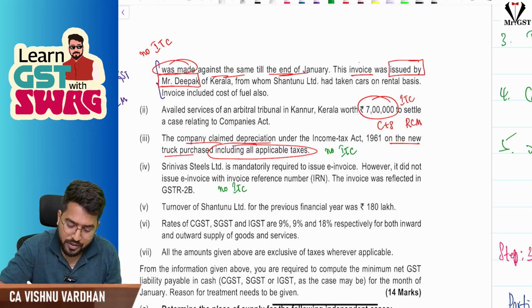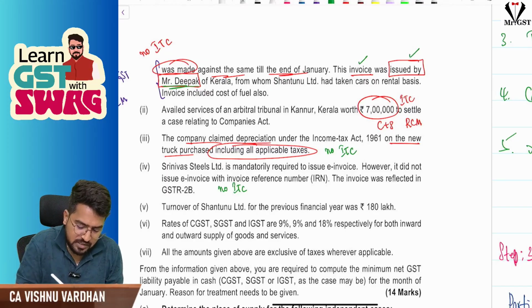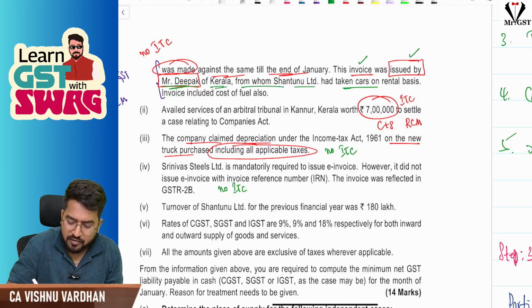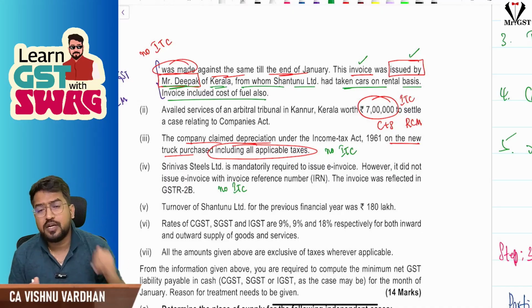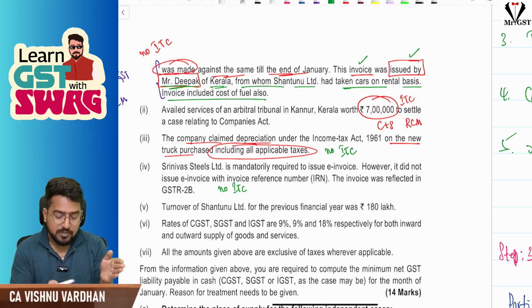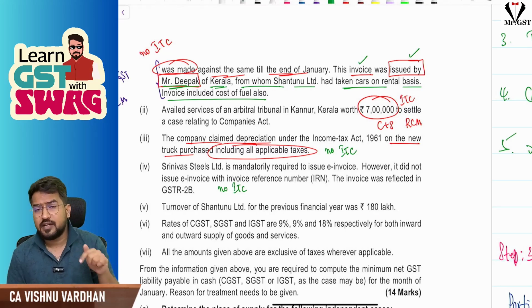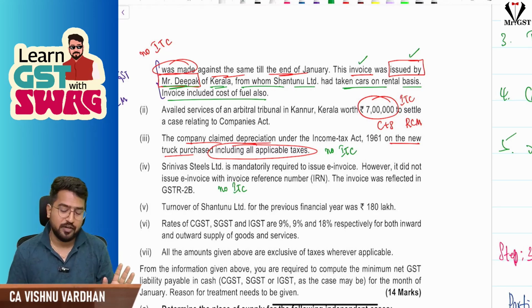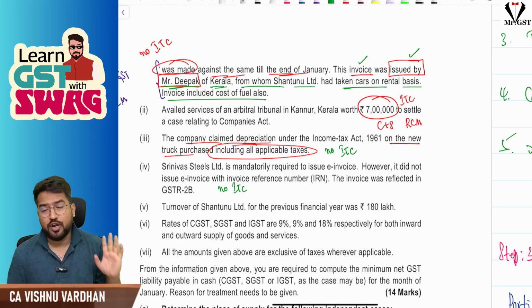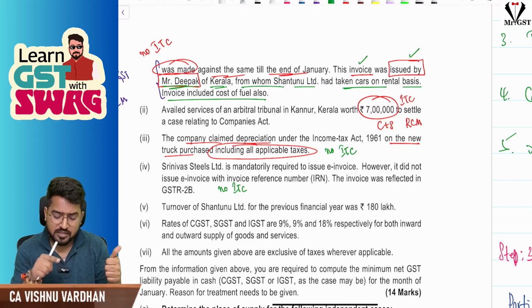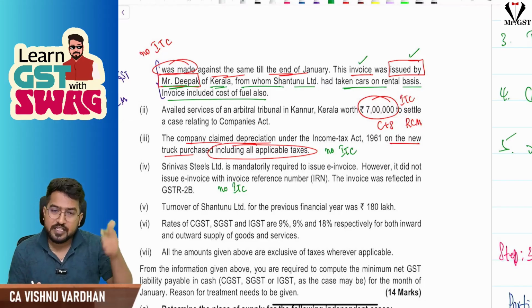And the very important point is here the invoice is issued by Mr. Deepak of Kerala, from whom Shantanu Limited have taken cars on rent, where the invoice included cost of fuel. And you know, renting of cars by Mr. Deepak, a non-body corporate, to Shantanu Limited, which is a body corporate, where cost of the fuel is included, is an RCM entry. And taking cars on rent, you cannot take ITC unless you are in the same line of business. This is not in the same line of business, which we have already read in the beginning of the question. So Shantanu Limited cannot take ITC because taking the cars on rent cannot be taken as ITC unless you are in the similar line of business. So first thing, Shantanu Limited cannot take ITC, and next one, this is under RCM.